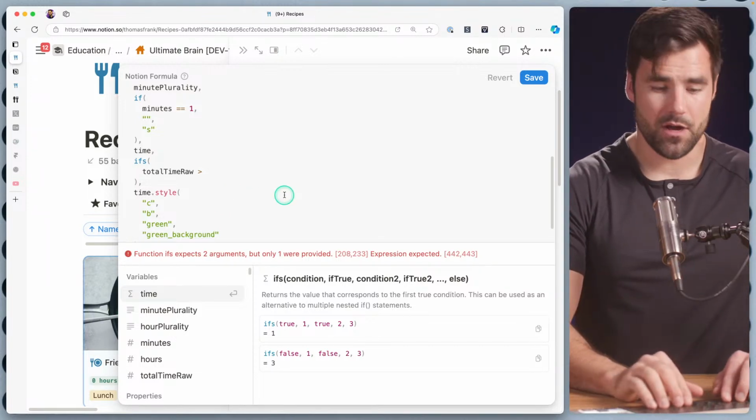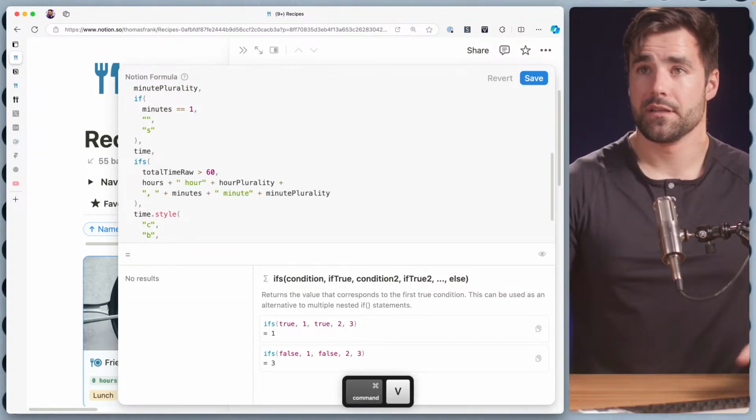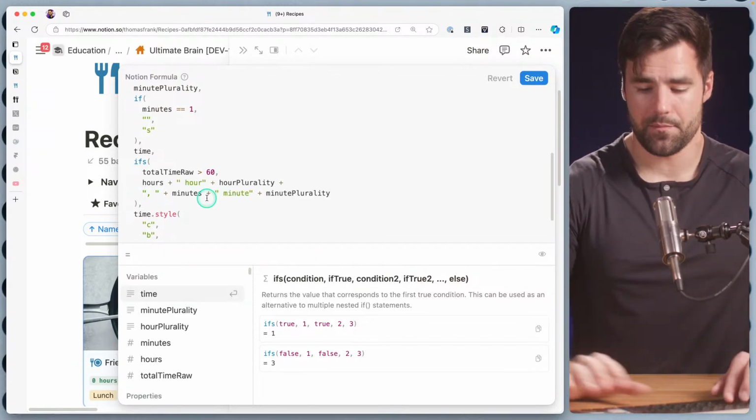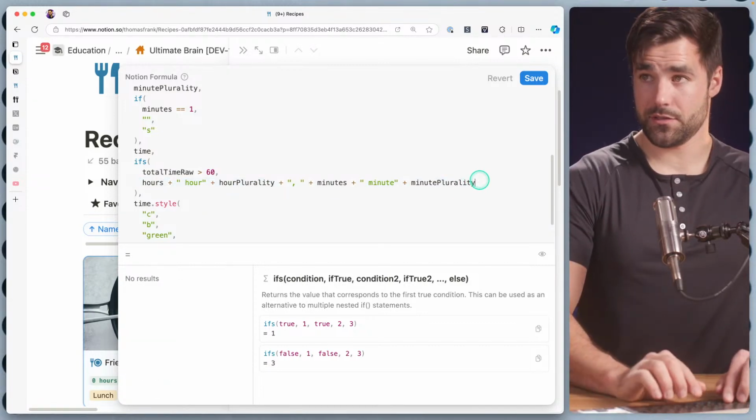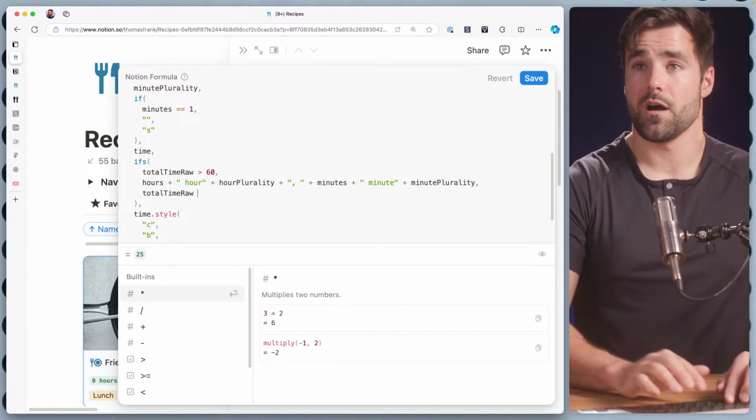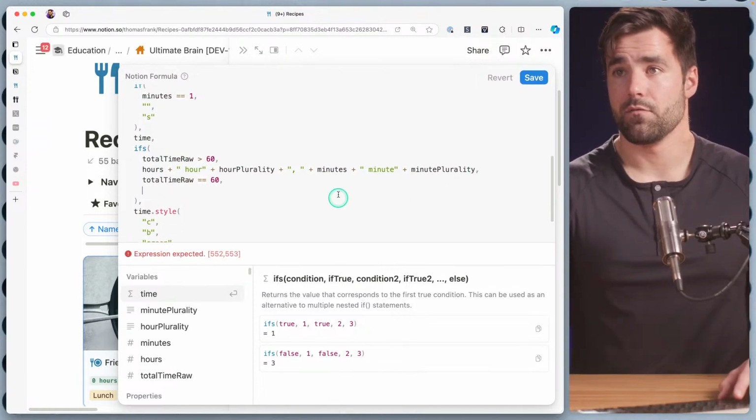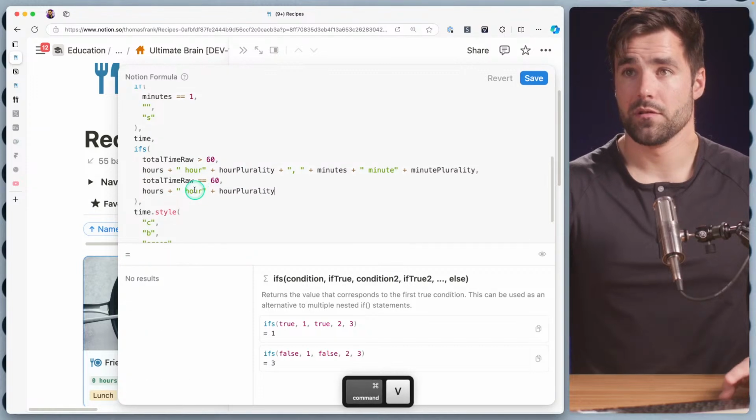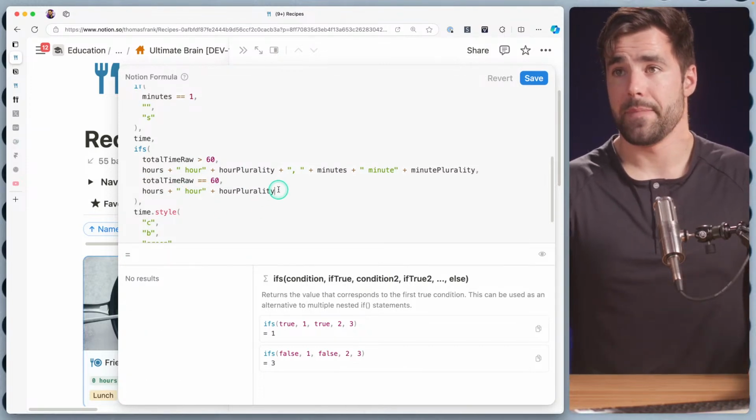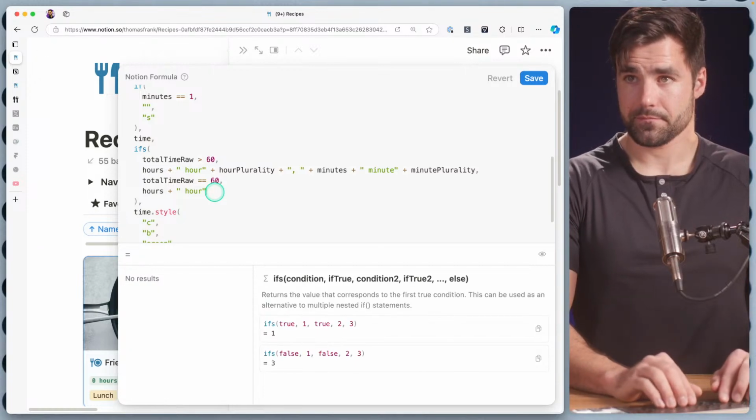So if total time raw is greater than 60 minutes, then we want to output exactly what we had earlier. And I'm going to go ahead and put it all in one line now. Else, if total time raw is exactly equal to 60, then we want to just do the hour variable plus the word hour, and hour plurality wouldn't even matter because it would literally just be 1 hour.